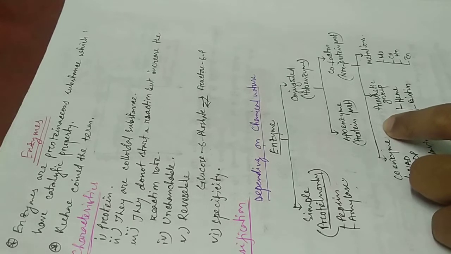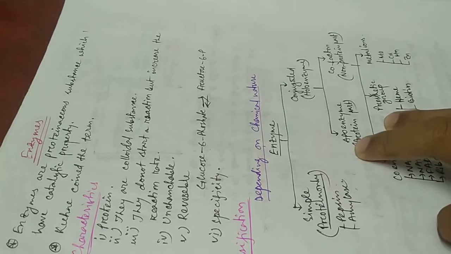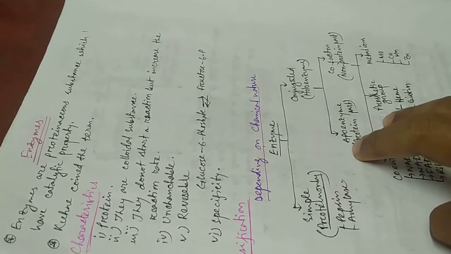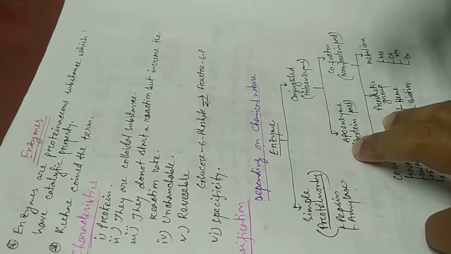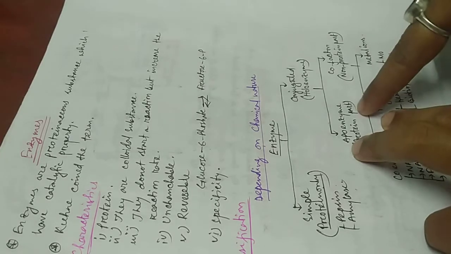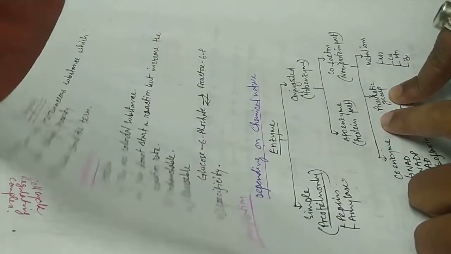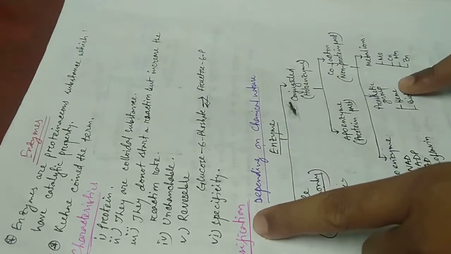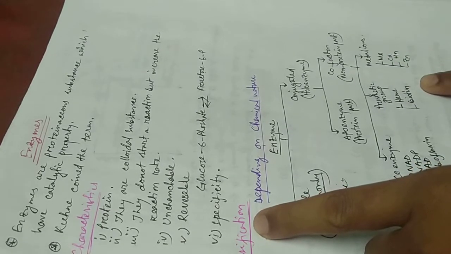Some organic substances which are attached with the apoenzyme by a close bond, or tightly attached with the apoenzyme, are called prosthetic group, such as heme, biotin, etc.